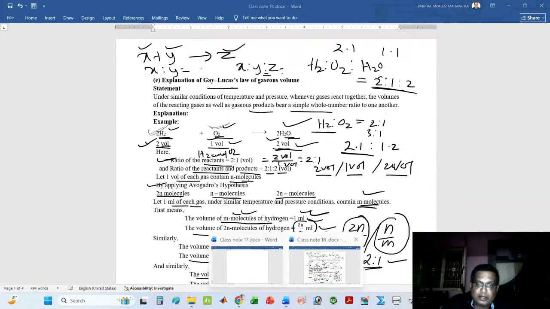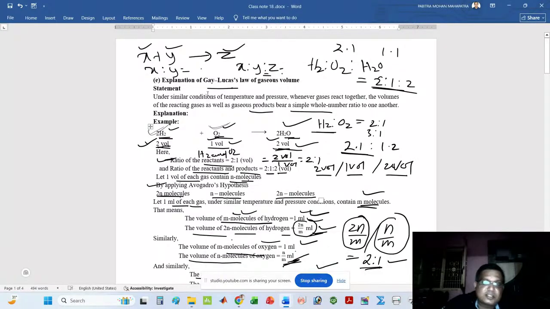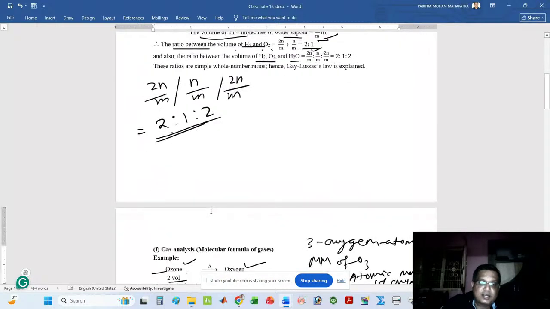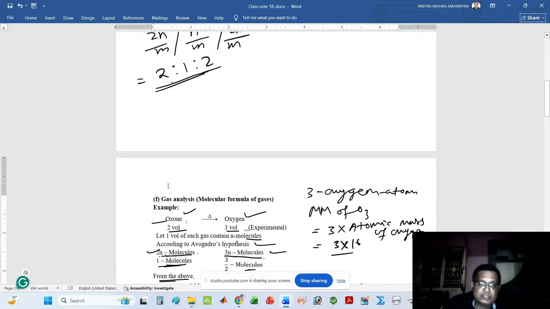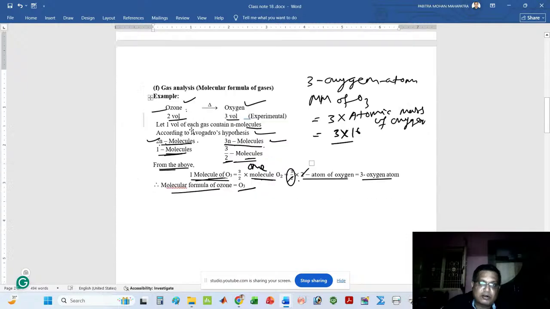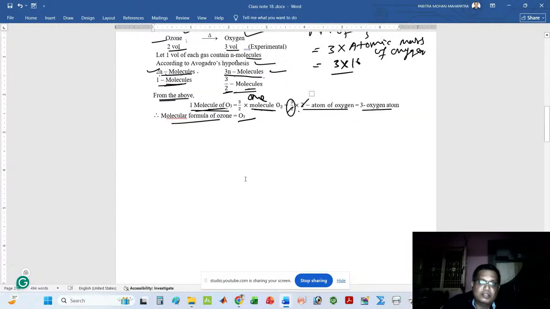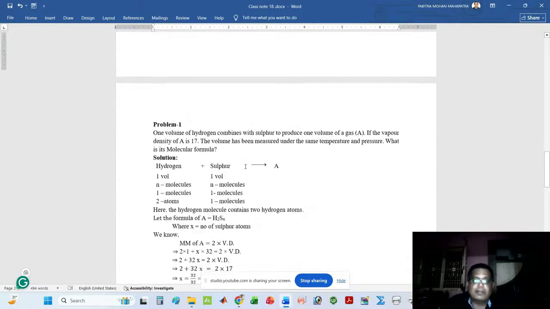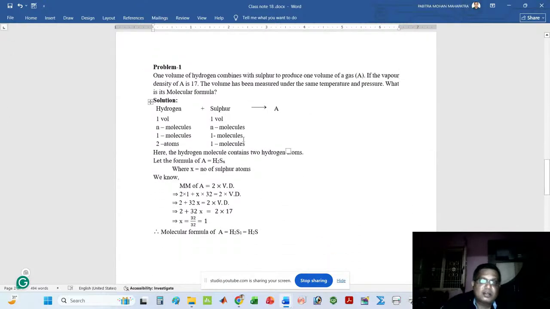Now the fifth application is it helps to explain the Gay-Lussac law of gaseous volume. The sixth application is to determine the molecular formula of a gas, simply called gas analysis. These are all the applications of Avogadro's hypothesis. Based upon the applications, now I will solve some problems.